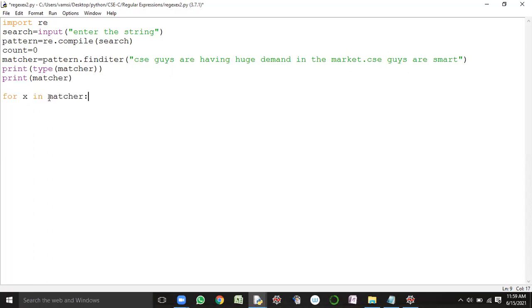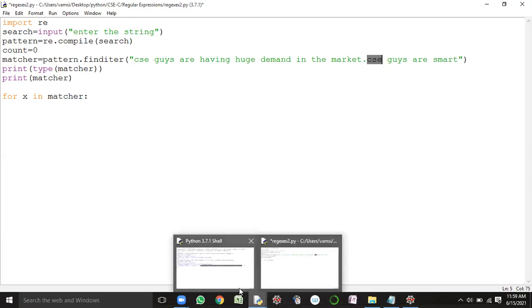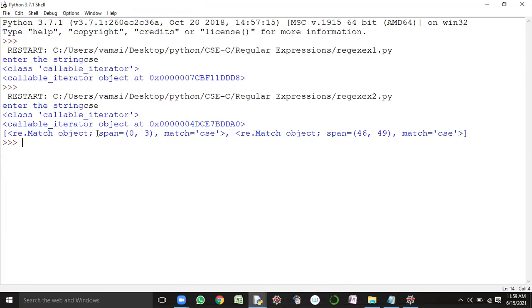So this matcher is having what? The matched objects. CSE objects will be available, 2 objects. Here is the first occurrence, here is the second occurrence. So 2 match objects are available. Yes, sir. Please see here what it is.